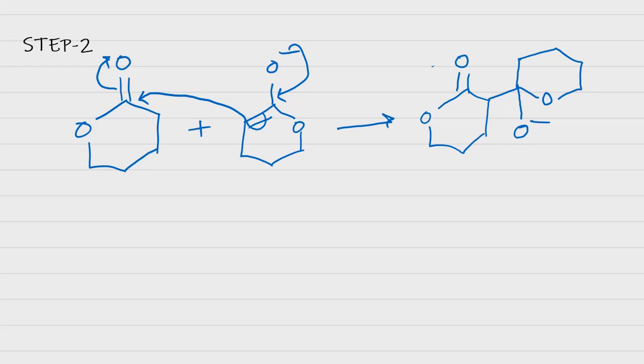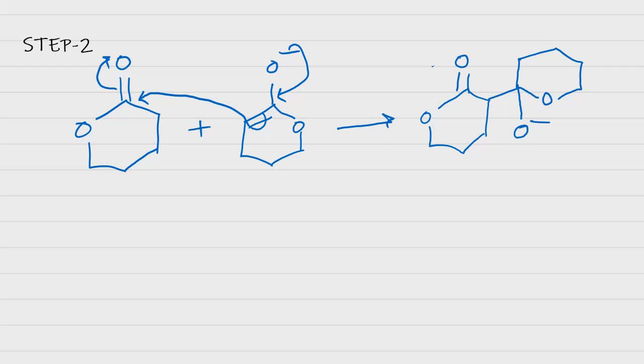We have seen in the case of open chain compounds, this tetrahedral intermediate will lose the OC2H5 group, but here it is a cyclic ester, so it doesn't decompose to give an alkoxide, because the alkoxide group cannot leave the molecule. Here is the alkoxide ion formation. It is the tetrahedral intermediate.